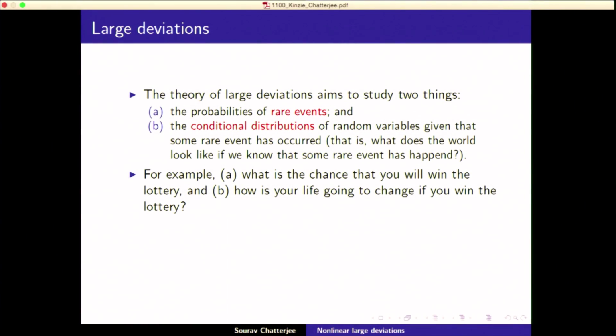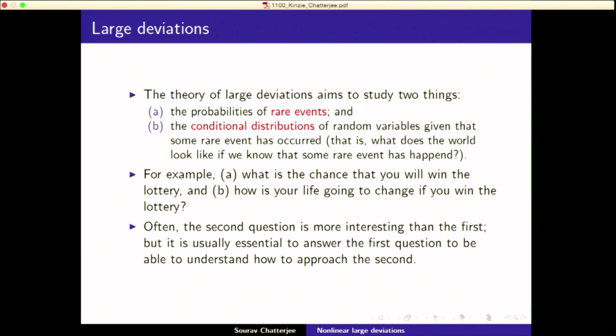So, a silly example here. What is the chance that you'll win the lottery? And the second thing is, how is your life going to change if you win the lottery? So that's the conditional distribution part. So often the second question is more interesting than the first, because the first is just a number. It's some small number. The second question is more complicated. You don't know how things are going to be affected if something very unlikely happens. But it's usually essential to answer the first question before you can understand the second. So you have to know the probability of the event before understanding, and there are technical reasons for that, why that is necessary.